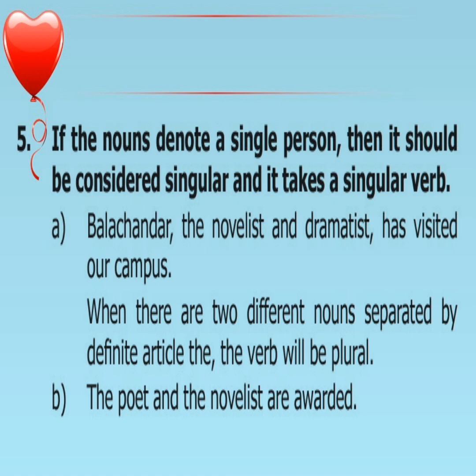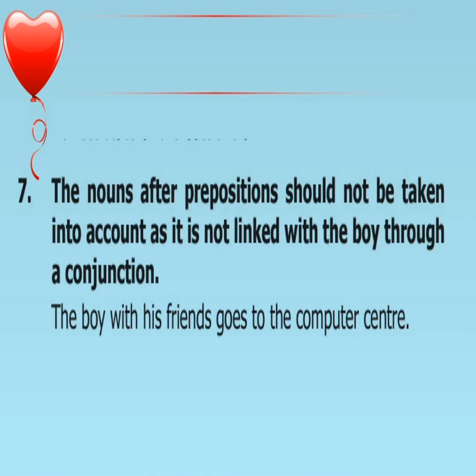Next example, the poet and the novelist are awarded. Here, after and there is the, so they are different persons. So the verb is are. Next rule. The nouns after a preposition should not be taken into account, as they are not linked with the boy through a conjunction. The boy with his friends goes to the computer center. Friends is plural, so you will think the verb is go. But we should not use go. Why? Because the subject is the boy. So the verb is goes.